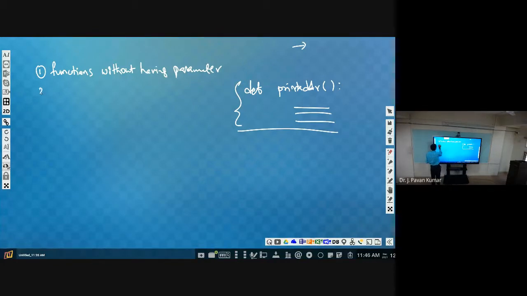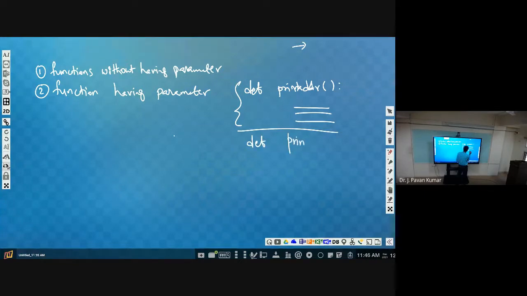Next, the second type: function having parameter. Function without parameter and function having parameter. Now for a function having a parameter, how can we consider an example? In print address we have not defined one. Any other function, factorial you can consider, fact of n.